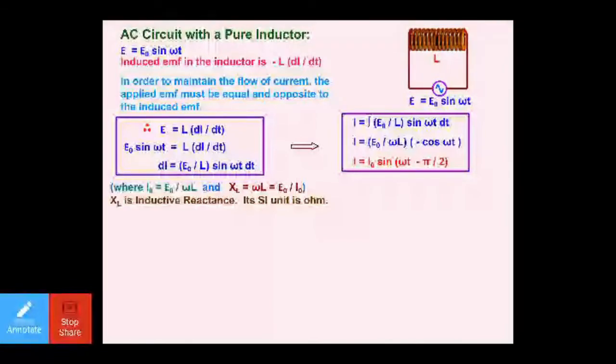So what I am doing is I am writing here XL, that is equal to omega L. So what is this XL here? Let us talk about it. XL is inductive reactance, and inductive reactance is what? It is the opposition offered by an inductor.